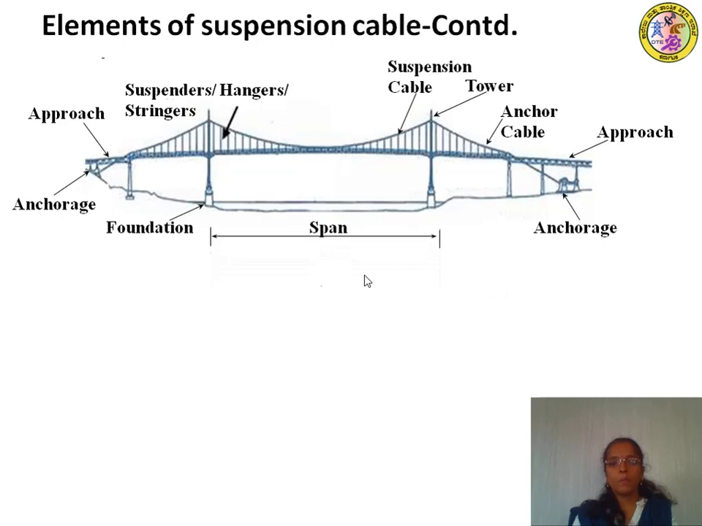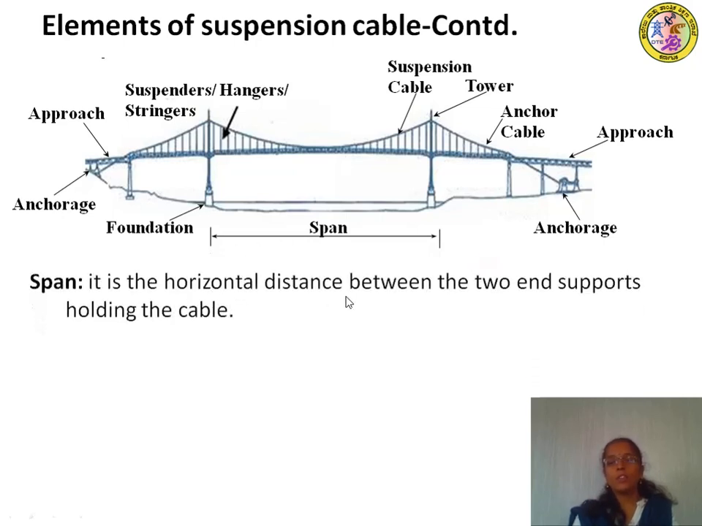Next we have the span. Span is the horizontal distance between the two end supports holding the cable. So here we have two towers which hold the suspension cable. So this is the main span of the bridge. It is the horizontal distance between the two end supports.